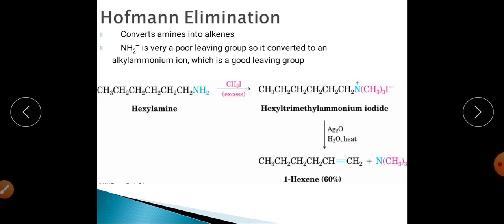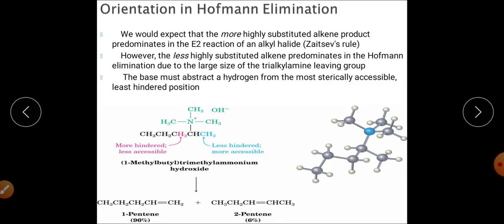In the case of the Saytzeff rule, highly substituted alkenes will be preferred and synthesized because they have extra stability, and the stability is mainly because of the hyperconjugative effect, right? And in Hofmann elimination, the least substituted alkene will be synthesized, having the least substituents on the doubly bonded carbon, and because of the least substitution it will have lower stability compared to the previous case.